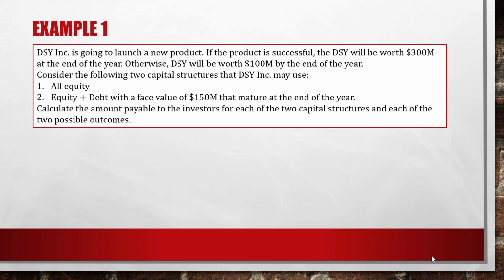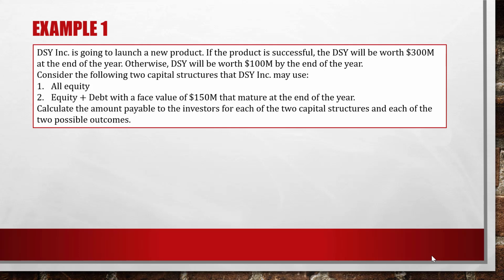Now we consider the second case, equity and debt with a face value of $150 million that matures at the end of the year. For this capital structure, in case the product is successful, DSY will receive $300 million, but they have to pay $150 million of debt. That means equity holders will receive $150 million and debt holders will receive $150 million.